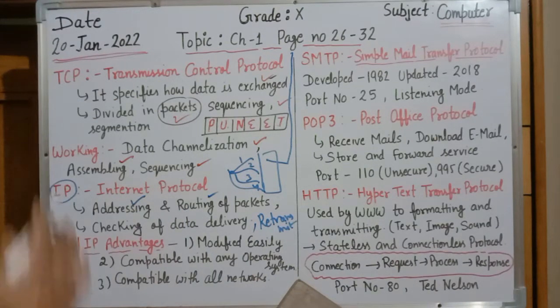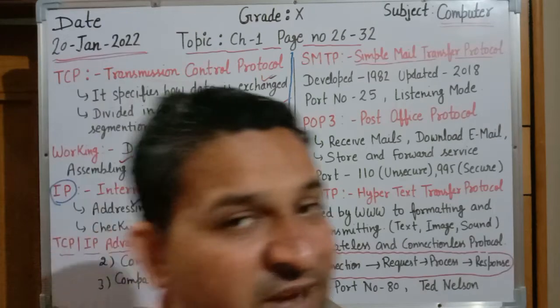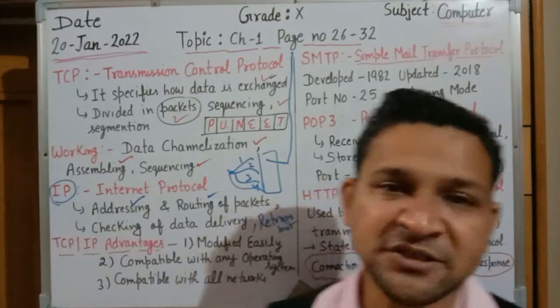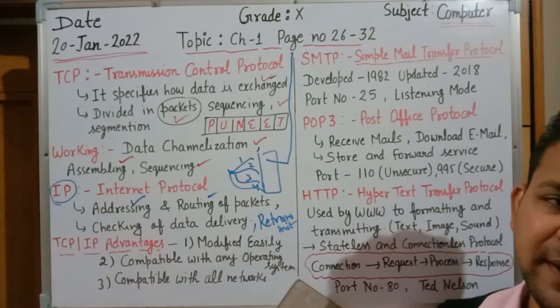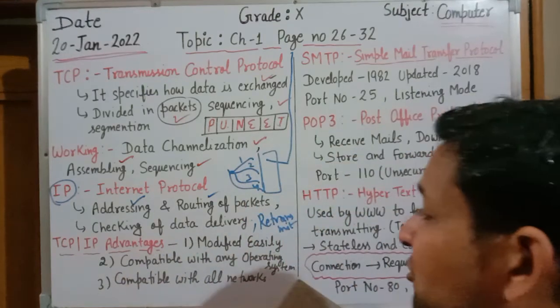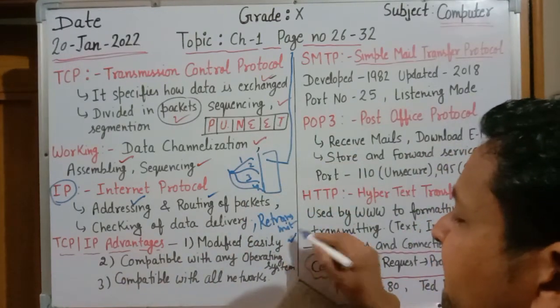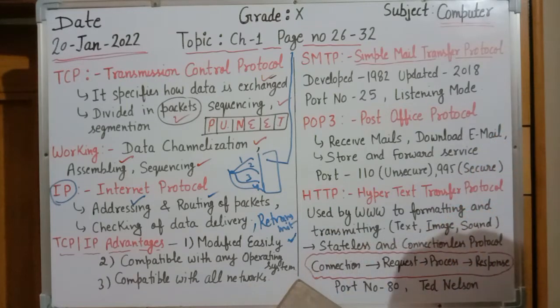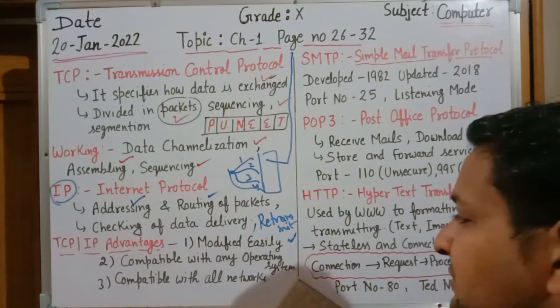So TCP/IP has some common advantages. Very first advantage, TCP/IP is not controlled by any company. It is not the part of any specific company. That's why a user is free to modify the data very easily. We can modify the data in a very easy manner.